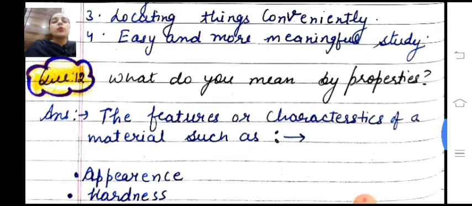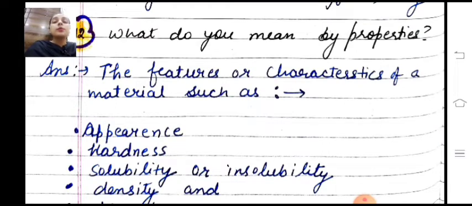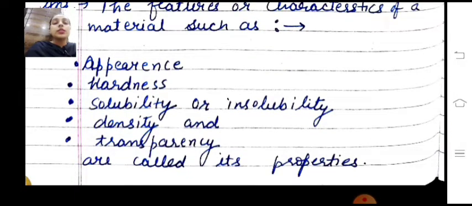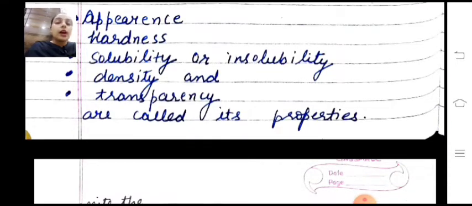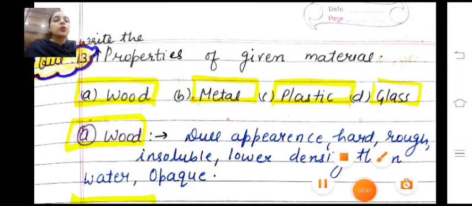Question number 12 is, what do you mean by properties? Properties क्या होती है? Answer is, the feature or characteristic of a material such as appearance, hardness, solubility or insolubility, density and transparency are called its properties. जो outer look होती है किसी भी object की, या फिर hardness, means the material is soft or hard, on that basis the property is decided. So let's move on to question number 13.